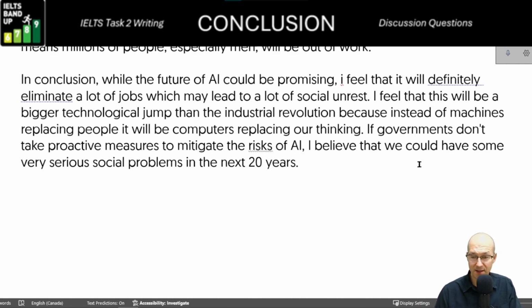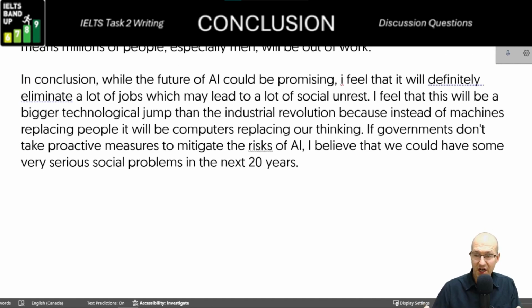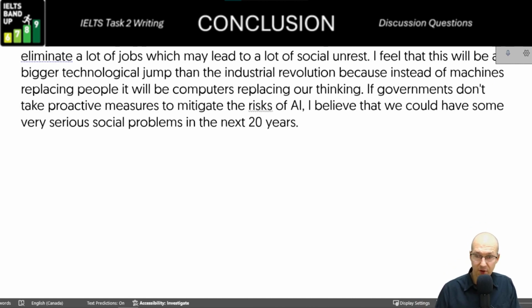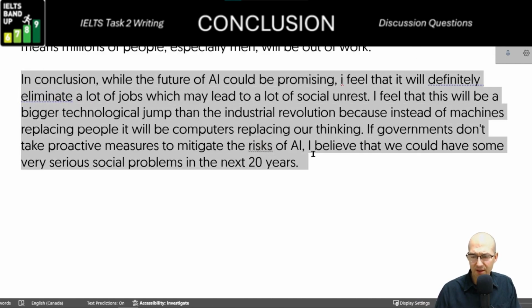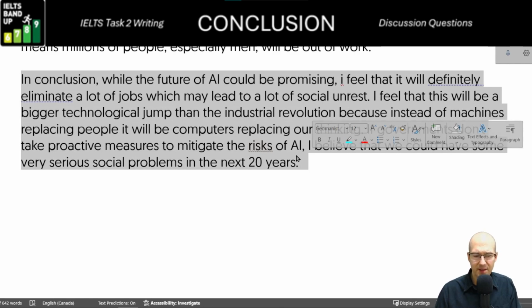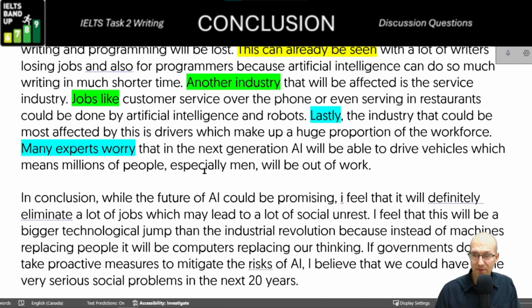You could go positive, right? Some people want to be positive. They could say it's just a change. People will adapt. There'll be new jobs. We'll be more efficient. There'll be more free time. You could say all that. I've heard many people say that. It's just my personal opinion. I don't know. It's a little hard for me. I love technology. It's amazing, but I just think AI might be too much, at least for the short term. And it is a bit scary. All right. So there's our conclusion.